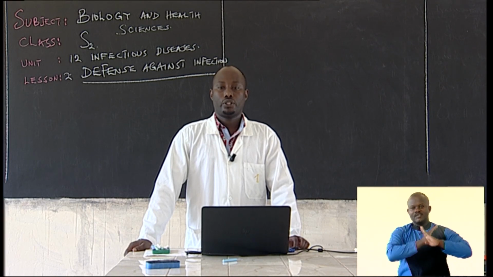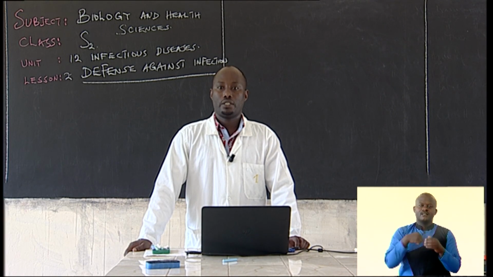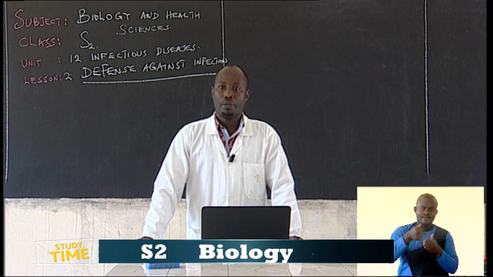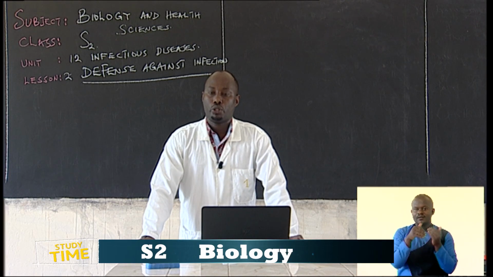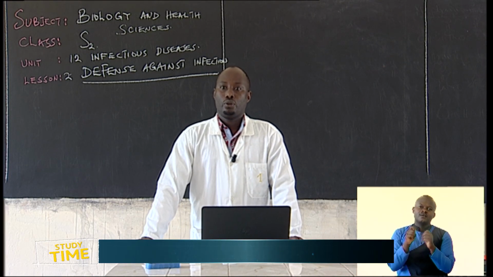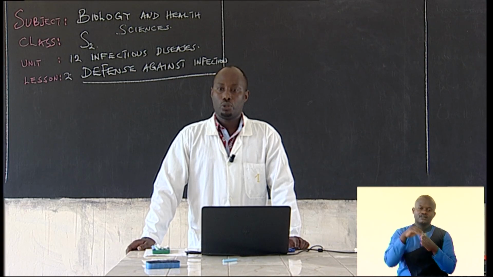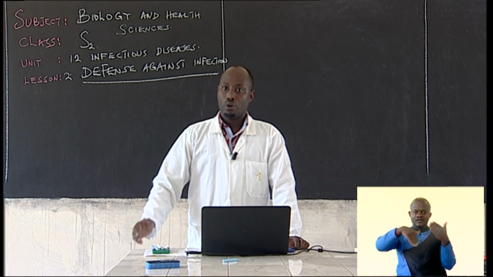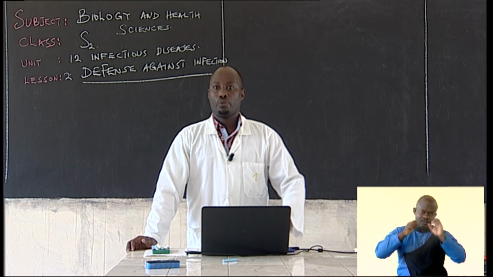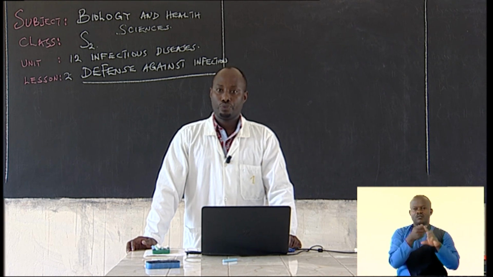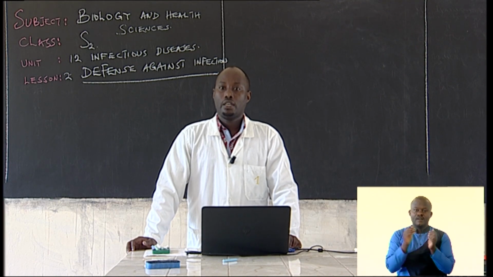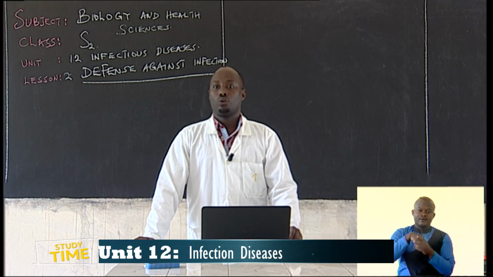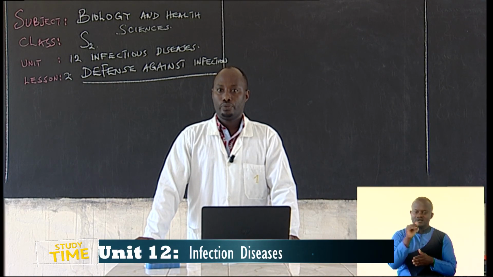Defense against infection. So last time we talked about infectious diseases, how diseases are transmitted from one person to another person. We talked about transmission through blood transfusion. We talked about airborne diseases. We talked about waterborne diseases. All these are the ways diseases can be transmitted from one person to another person. And I mentioned that some of the diseases can be transmitted either in direct contact or indirect contact.